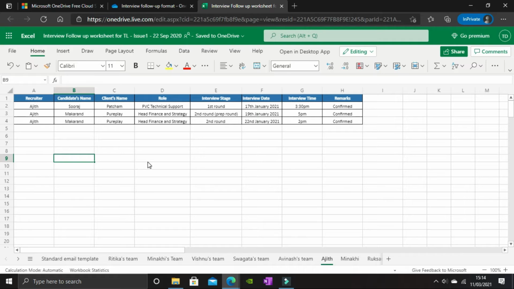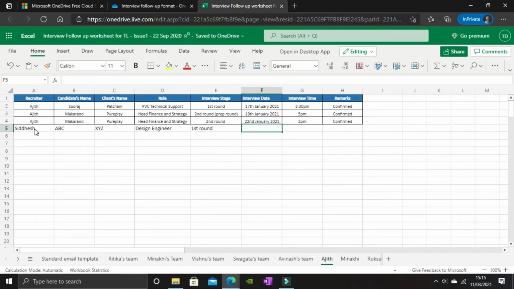Let's take a live example here. If I'm a recruiter and today I have spoken with my candidate, I have taken the confirmation over a call, right? Immediately after that, I'll come to this tracker. I'll add my name here. I'll add my candidate's name along with the client's name here. Role is design engineer. It's first round.